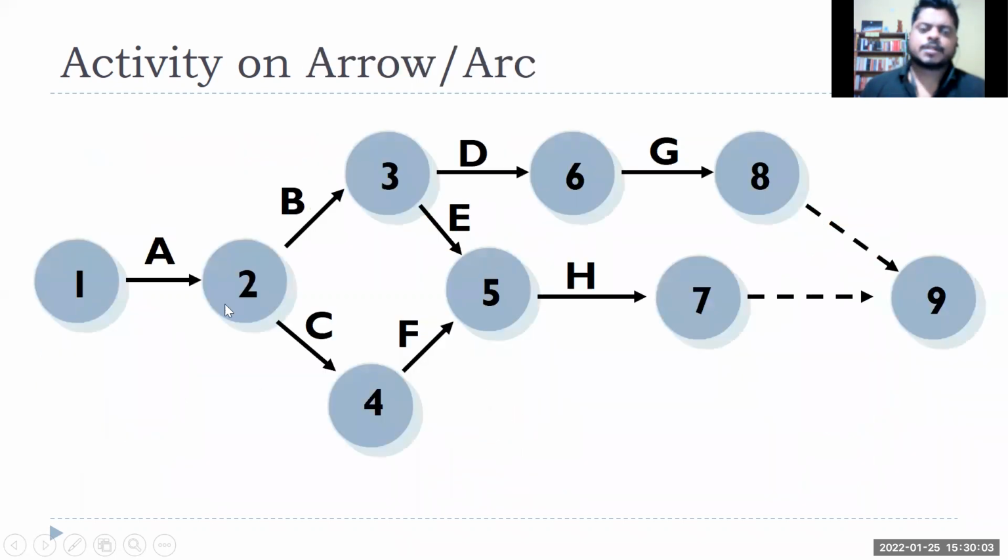The other way to show this on a network diagram is to show the activities on the arrows. The linkage between two points is the arrow. This started the enrollment and this ended the enrollment, and in between you are doing the induction program and all those things. If I put that activity on the arrow, it becomes activity on arrow. You can represent the activities either on the node, on the circle itself, or on the linking arrow. Generally we'll be using activity on node. This is the way you represent different tasks or activities.